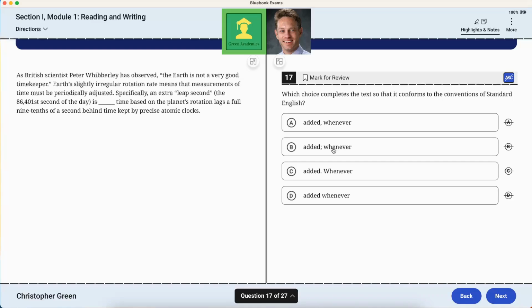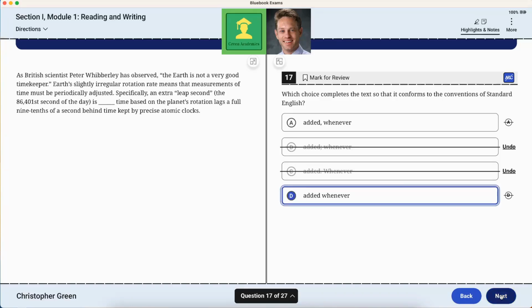Well, it's not B as in boy, because the thing after the semicolon is not a sentence on its own, right? Whenever time based on, that's only a fragment, so it's not this. That's also why it's not C as in cat. So it comes down to a question of whether you would pause. I'm going to say it both ways, but ignore what's in the parentheses. Here's A. Specifically, an extra leap second is added whenever time based on the planet's rotation. Or here's D. Specifically, an extra leap second is added whenever time based on the planet's rotation. Yeah, it's D. Makes more sense without a pause.